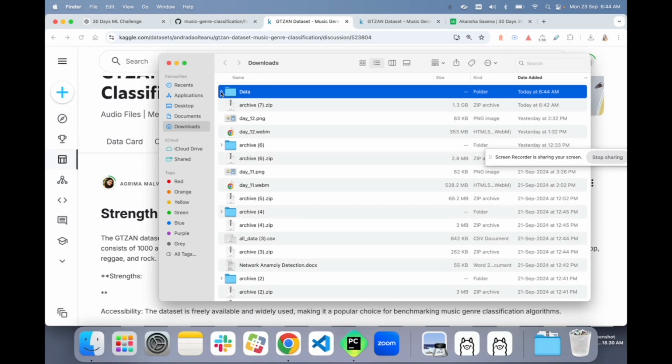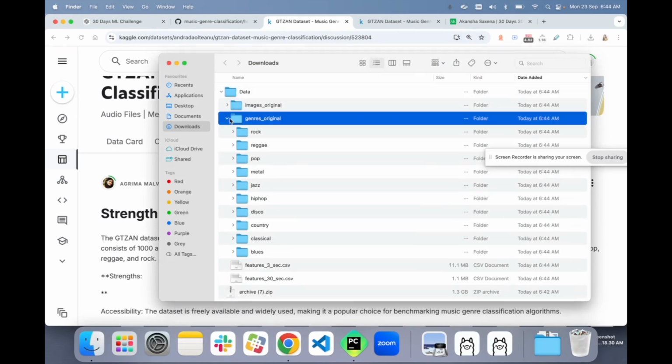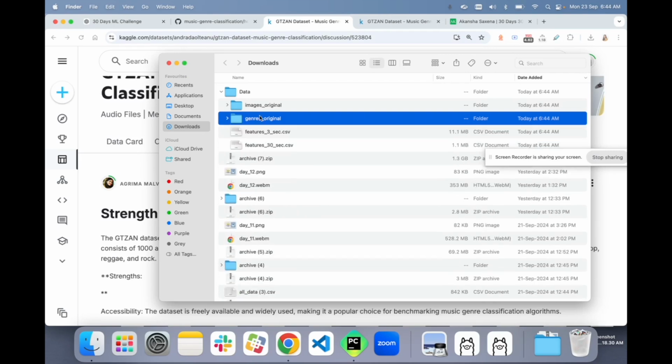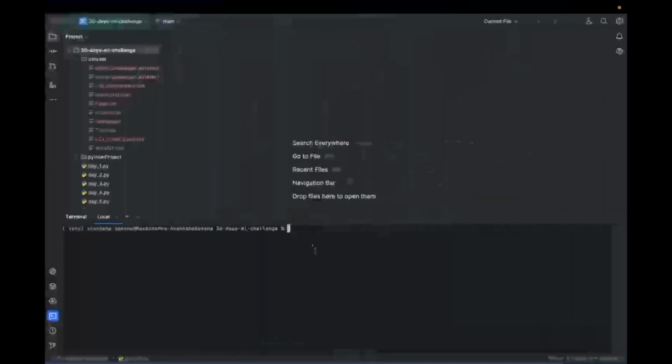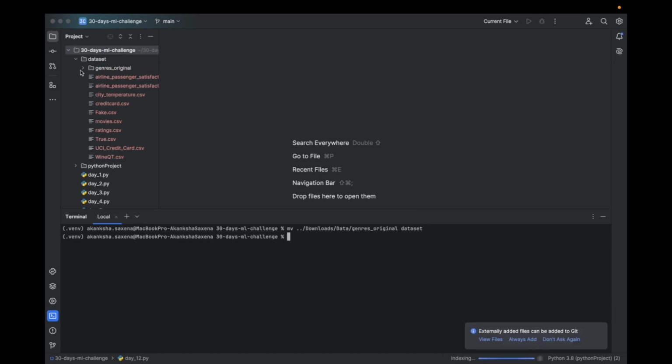And we can see this genres original is the only thing that we'll need. So let's move this genres original to our dataset, and we can see genres original here.